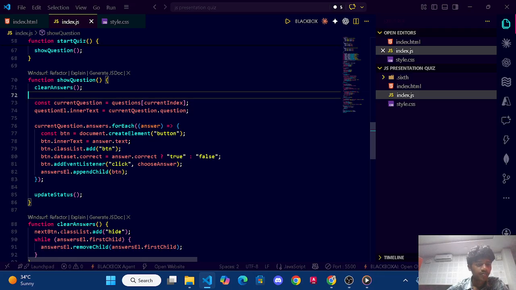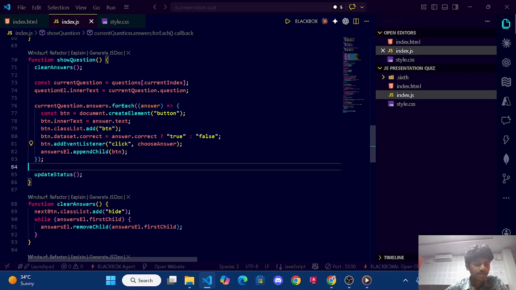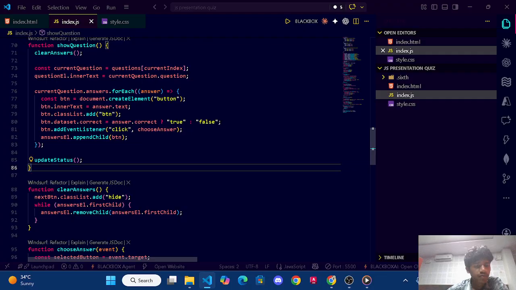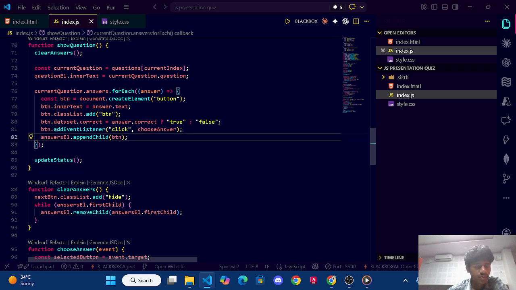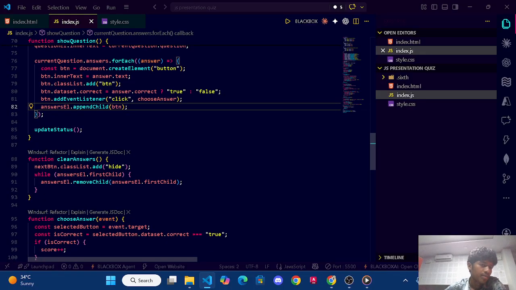After that, it adds the button class element, and it checks for true or false. That's it. Update answer: whenever it is right or true, or false, it will update the number.